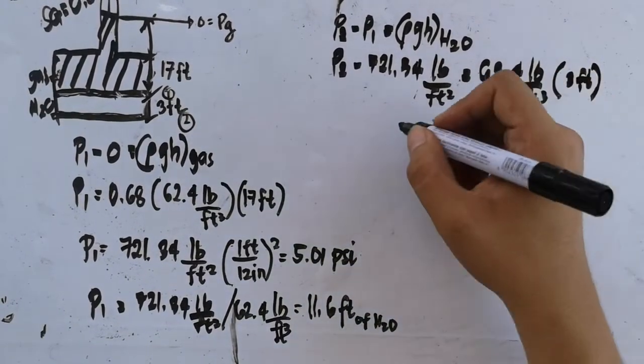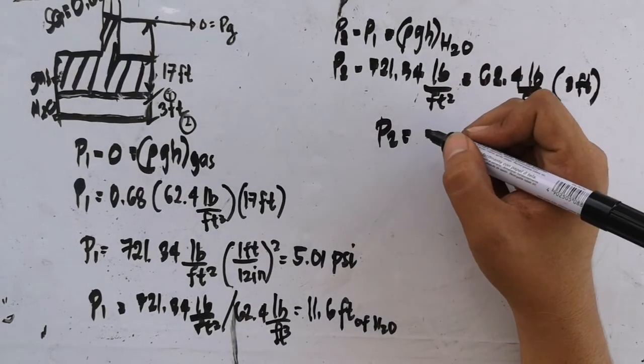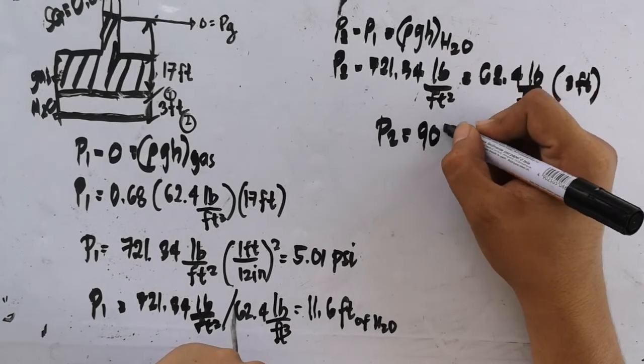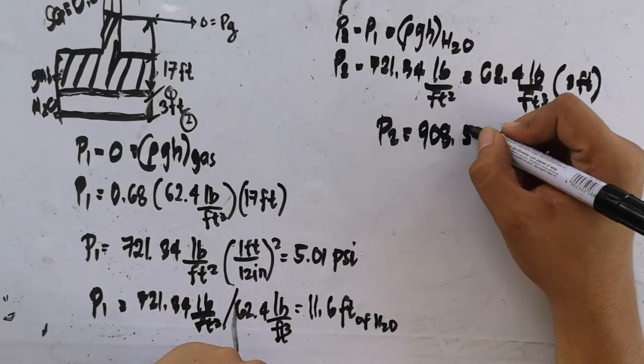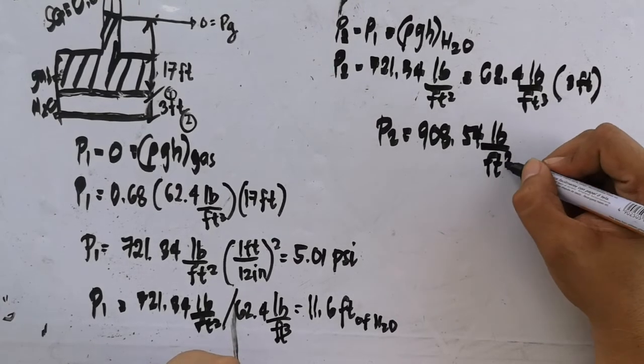So, the pressure 2 we compute is equivalent to 908.54 pounds per feet squared.